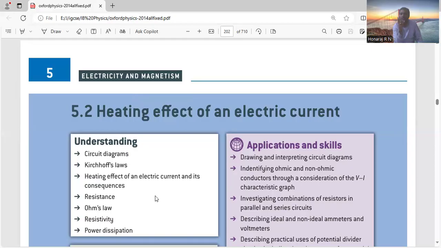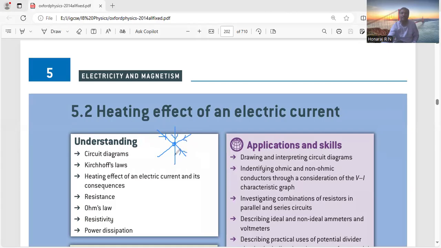Kirchhoff's first law tells you no current is going to stay at the node. The statement says the algebraic sum of currents at a particular node is zero. What does that mean? In order to know that, you should know the meaning of a node. A node is the point where a number of wires are connected; that we call a node. If you have current directions like this,